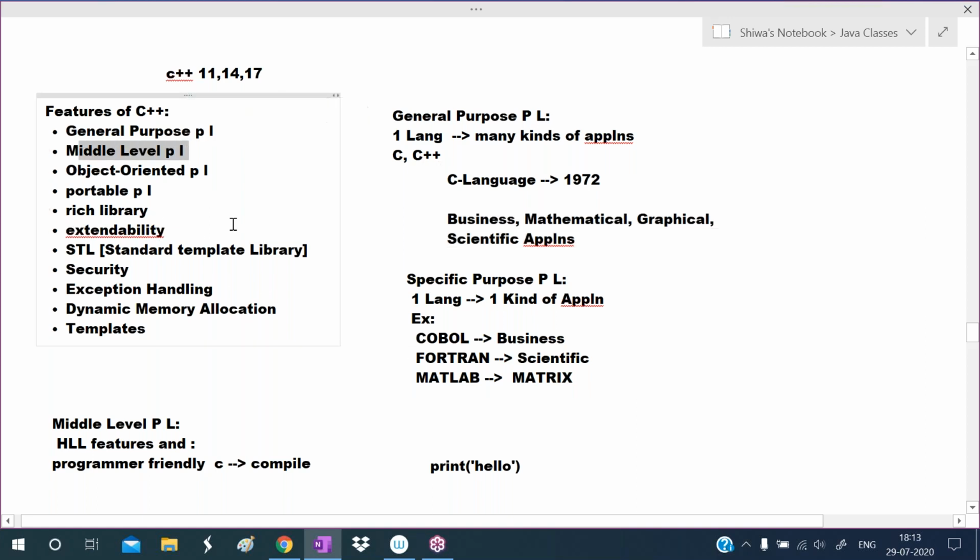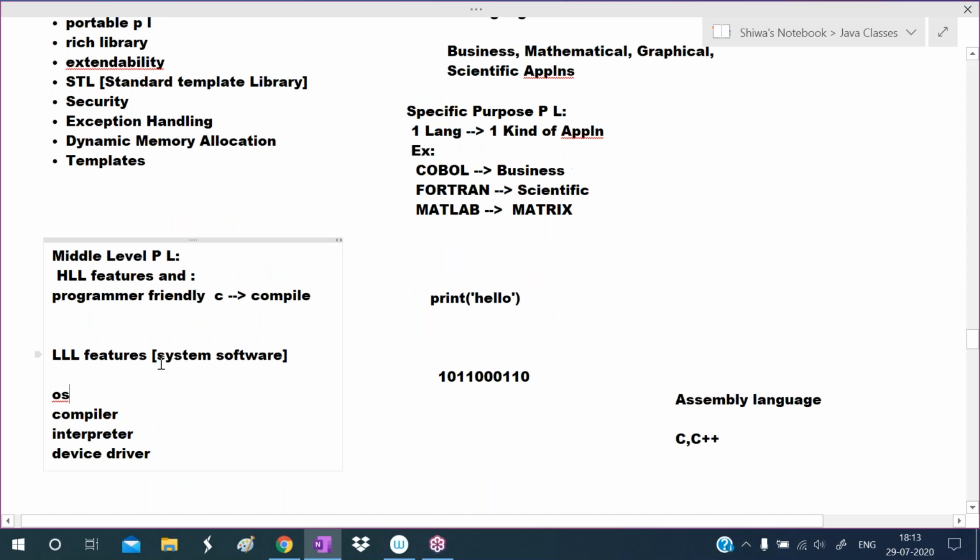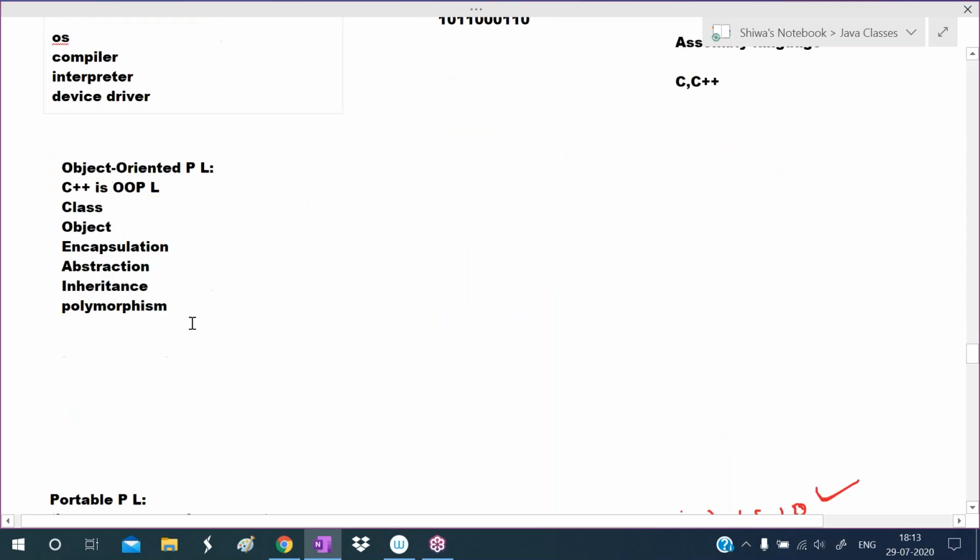See, so I'm calling C++ the middle level programming language. C++ is the middle level programming language. Means it has high level language features as well as low level language features. Means using this C++ language, we can develop system software as well as application software.